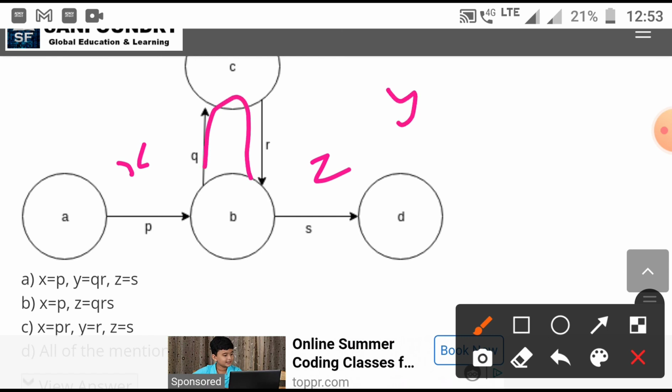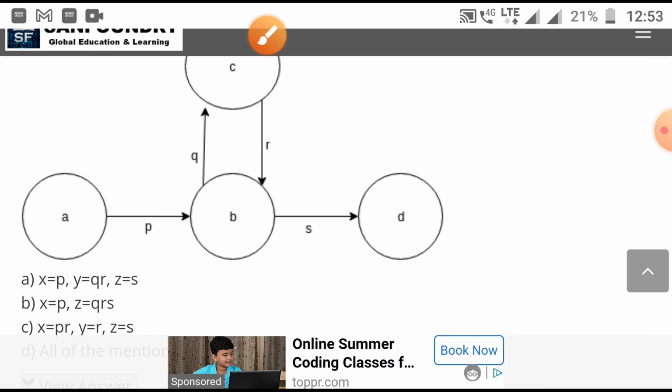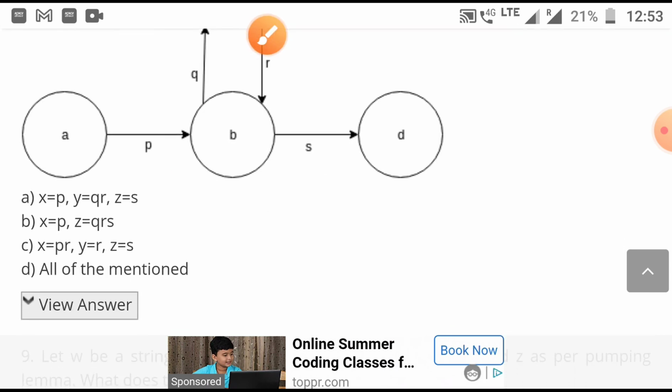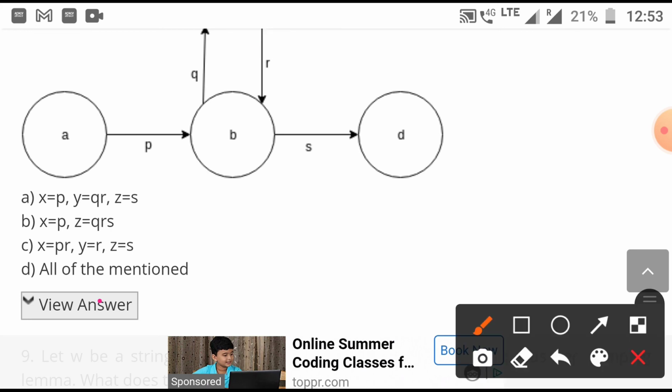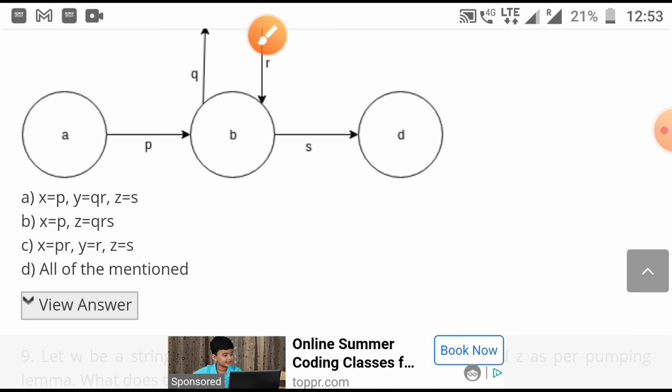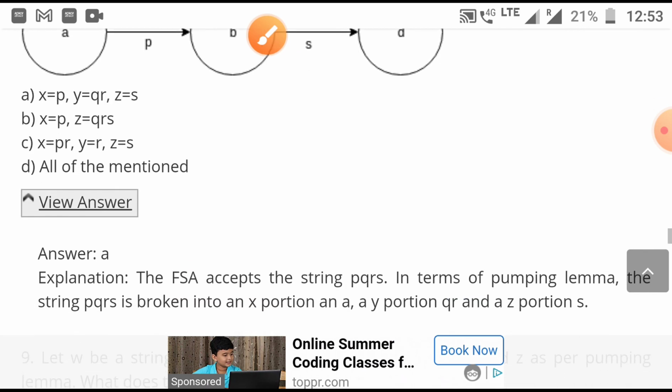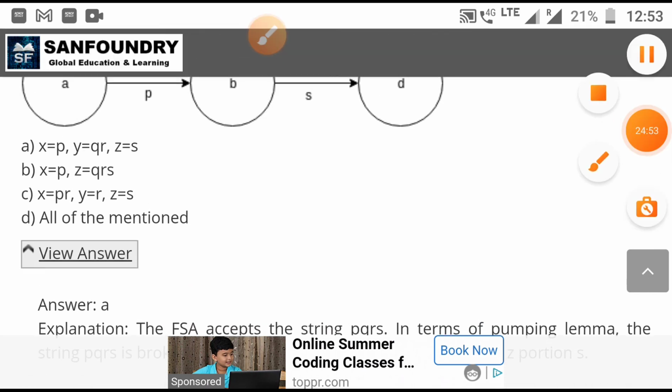So Y is equal to QR, X is equal to P, Z is equal to S. Yes, the correct option is A.